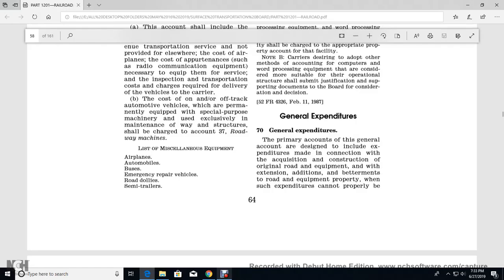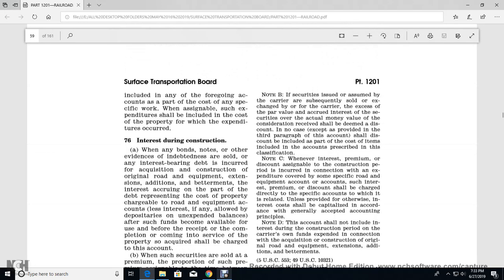Alright, general expenditure. 7. General expenditure. The primary account with the general account with the design to include the expenditure made with the connection, acquisition, construction of the original road, equipment with the extension, addition of the betterment of the road, equipment, the property with the stuff the expenditures cannot properly be included any of the foregoing income with the part of the cost, especially with